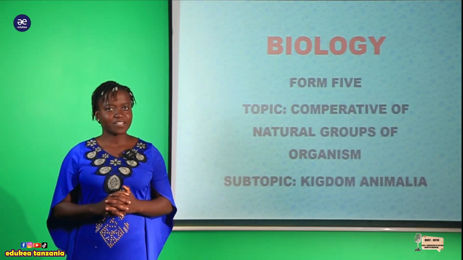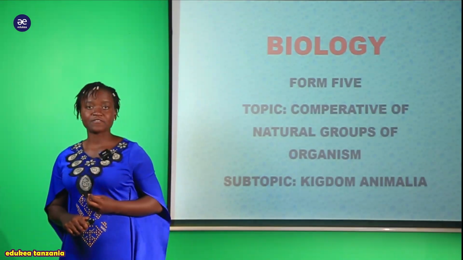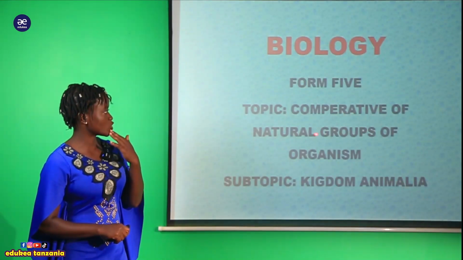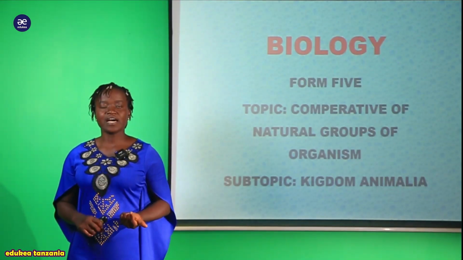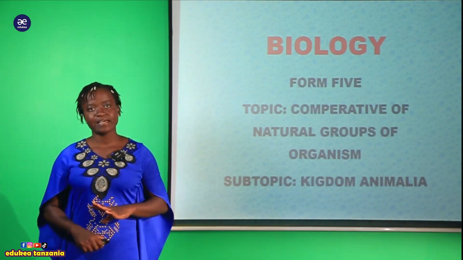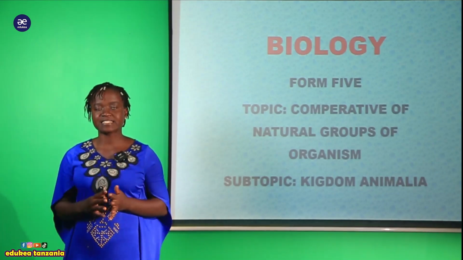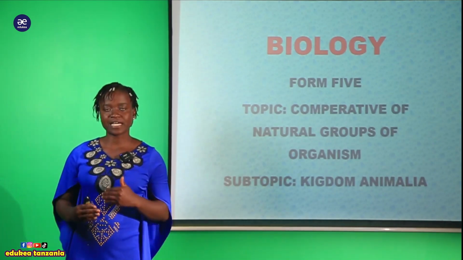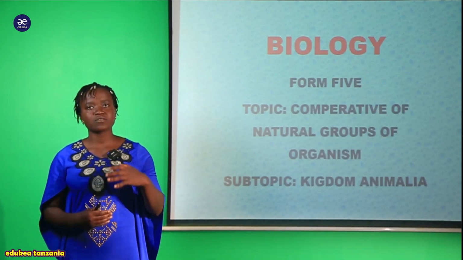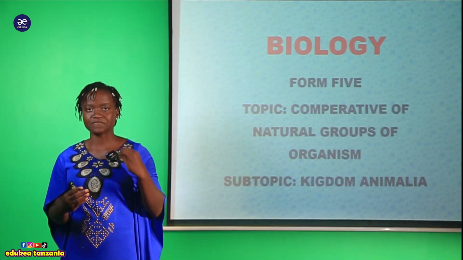I'm teaching biology, and today I'll be with you to discuss our topic which is found in class level Form 5. Here, we are going to discuss the comparative of natural groups of organisms. Our main concern today is the kingdom Animalia. We looked at it in the last session, saw a little bit of introduction on the kingdom Animalia, and mentioned 5 phyla found in this kingdom.